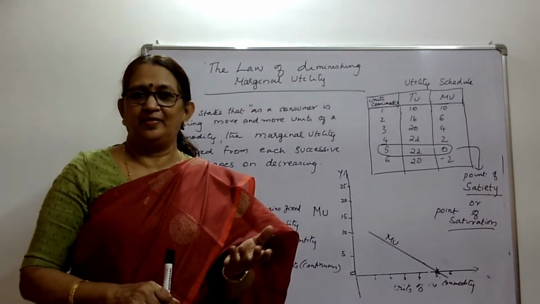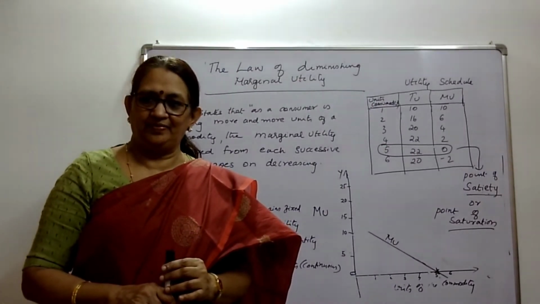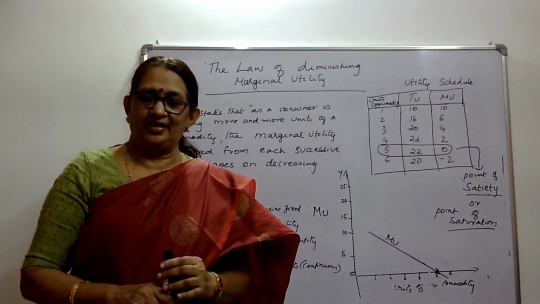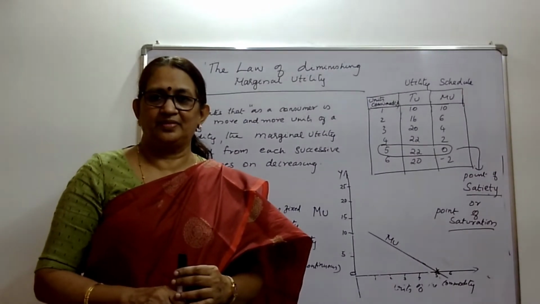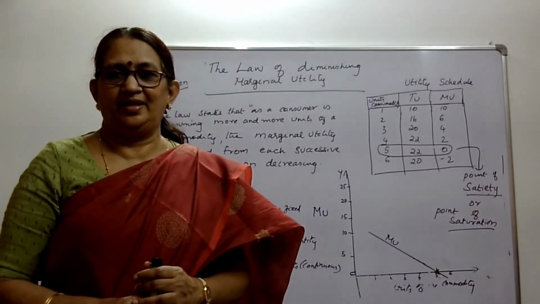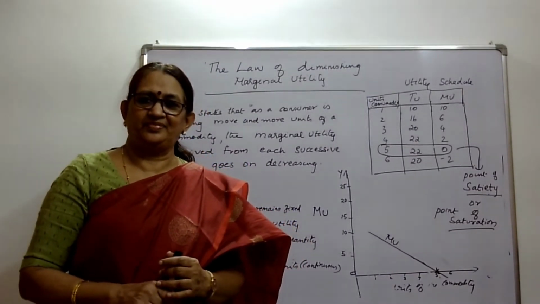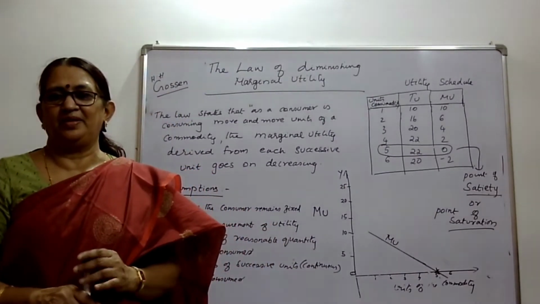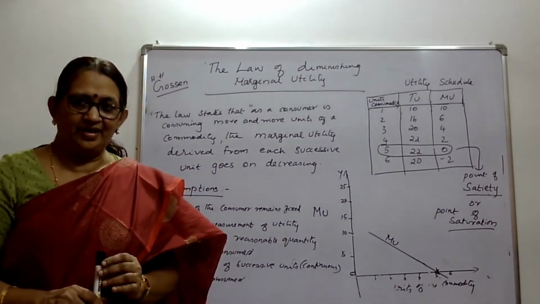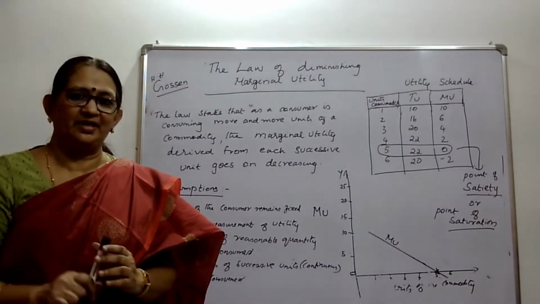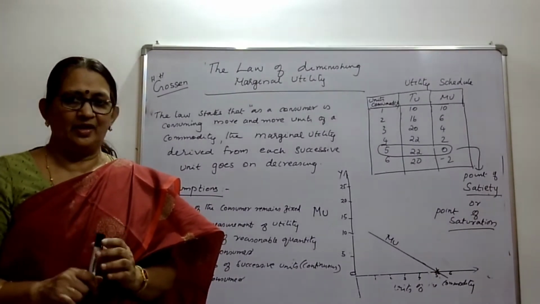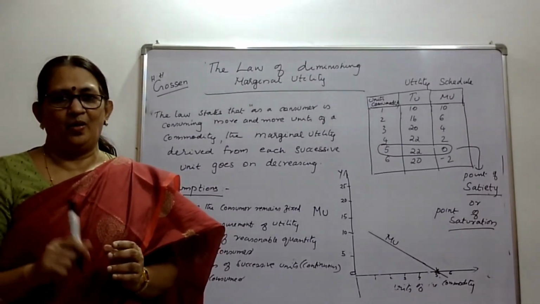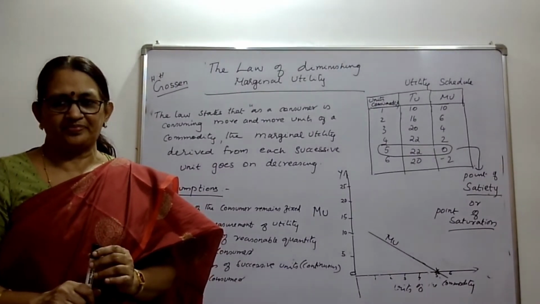It can be rare things, costly things. It can be diamonds, gold. What about money? So there are exceptions, but we are talking here about an ordinary consumer and the common goods used by ordinary consumers.